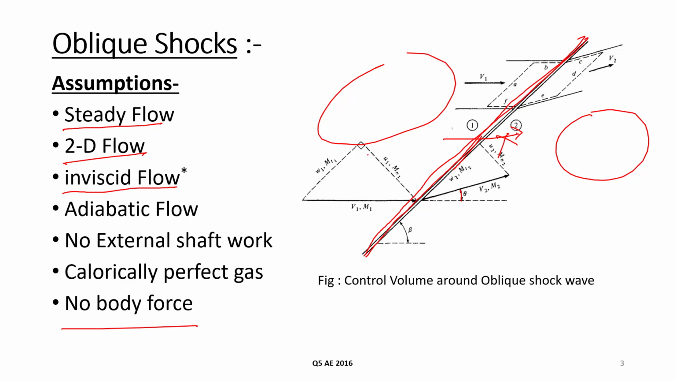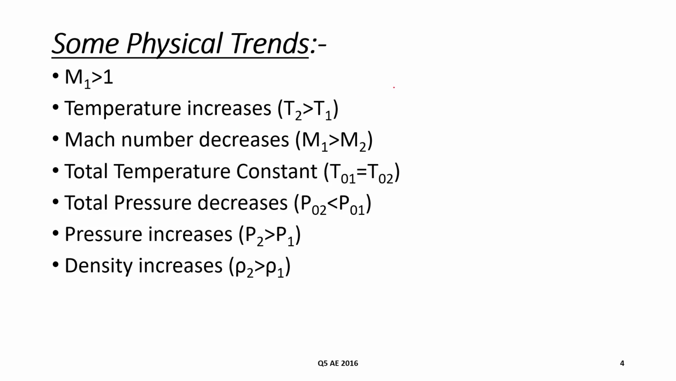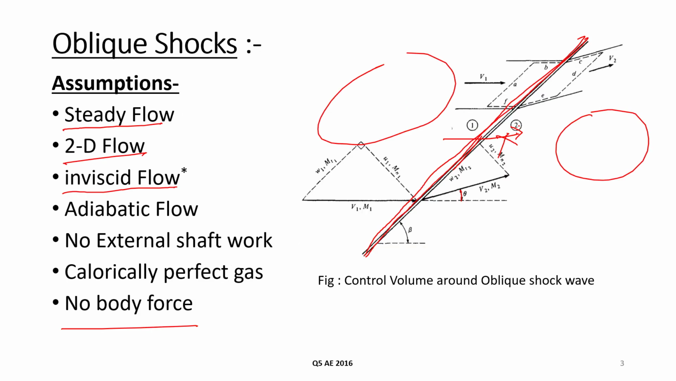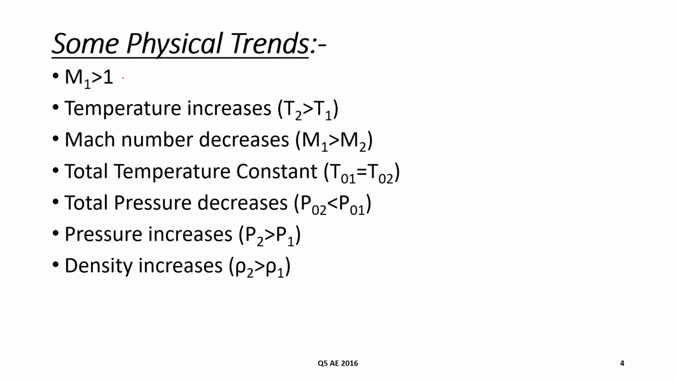So the governing equations can be derived from this using the continuity and momentum equations. There are some physical trends which can be found through the governing oblique shock relations. Here, subscript 1 is for upstream properties and 2 is for downstream. So this M1 is always greater than 1 for an oblique shock. Temperature increases across the shock, so temperature T2 is greater than T1. Mach number decreases, M1 is greater than M2.